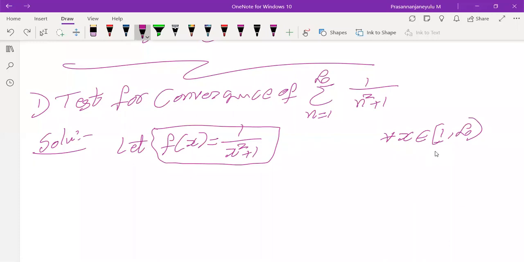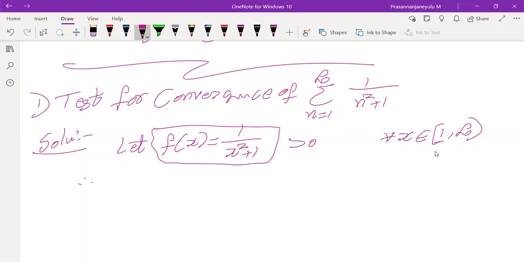Now you take x equals 1, 2, 3, or any other value up to infinity. The denominator value increases, and whenever the denominator value increases, the total fraction value decreases toward 0, but it is not equal to 0. So it is always greater than 0.